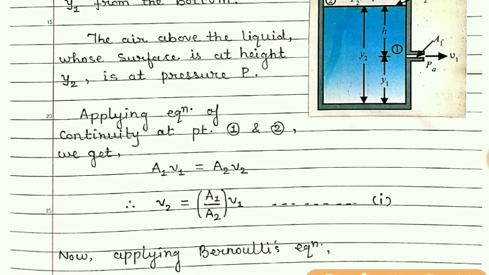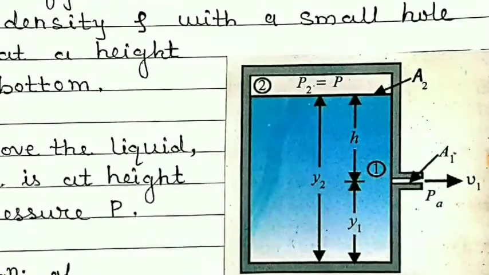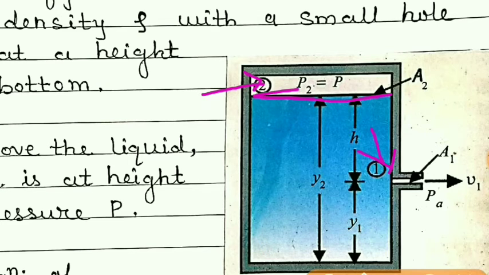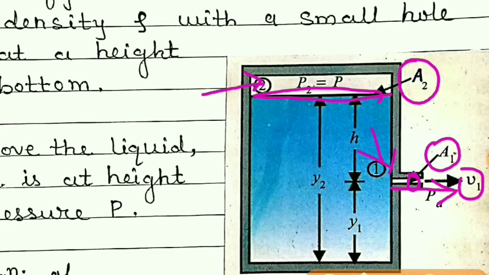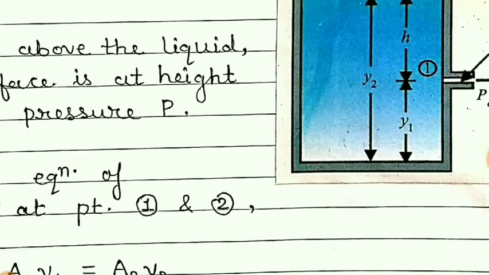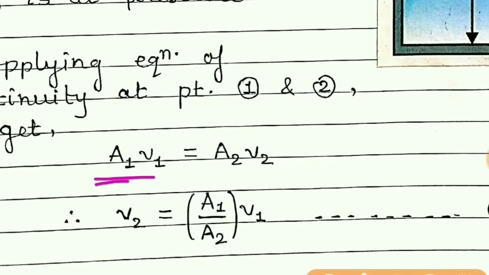Now applying the equation of continuity at point 1 and point 2. Students, this hole is at point 1 and this open surface in the container is at point 2, whose cross section area is A2. So if the velocity of the fluid which is coming out from the hole is V1, and the cross section area of the hole is suppose A1, then we can write A1 V1 is equal to A2 V2.